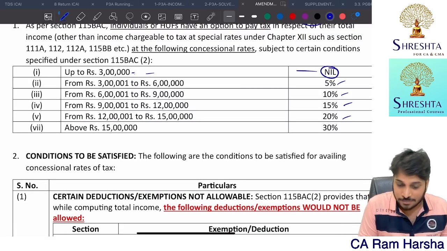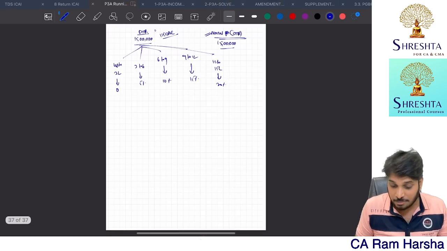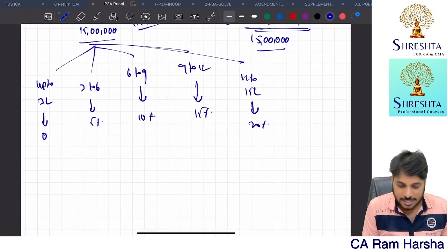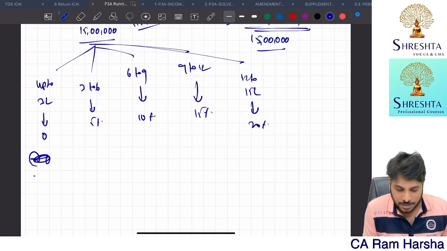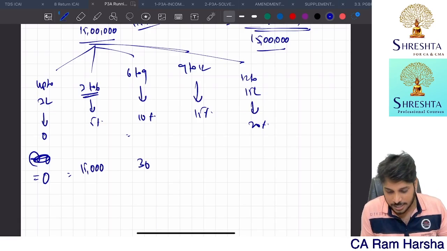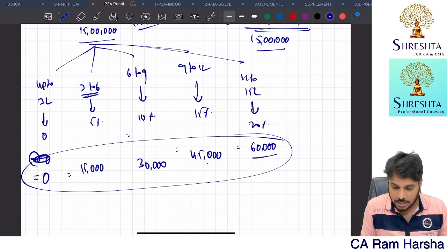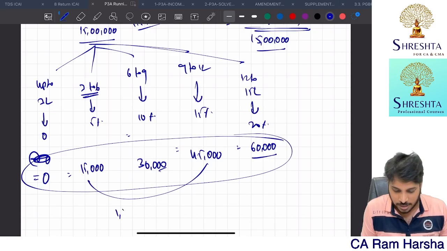Correctly? There is no 25%. By the way, remember, once 15 lakhs is crossed, it is straight away a flat 30%. Now, let's calculate. 0 at 0% means 0. 3 to 6 lakhs means 3 lakhs into 5% is 15,000. 6 to 9 means 3 lakhs into 10% is 30,000. 9 to 12 means 3 lakhs into 15% means 45,000. 12 to 15 lakh, which means 3 lakh, at 20% means 60,000. So how much is this? 60 plus 60, 120 plus 30, 1,50,000 is the basic tax.